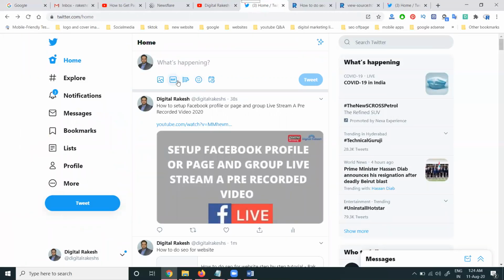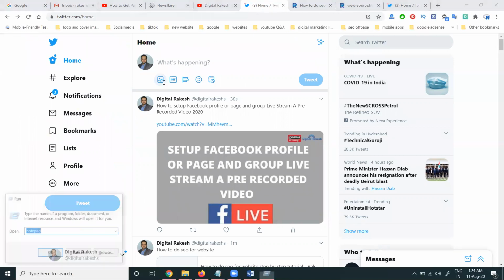Poll creation, GIF images, photo and video uploading. The video uploading limit has not changed: 2 minutes 20 seconds. This is compulsory and important.